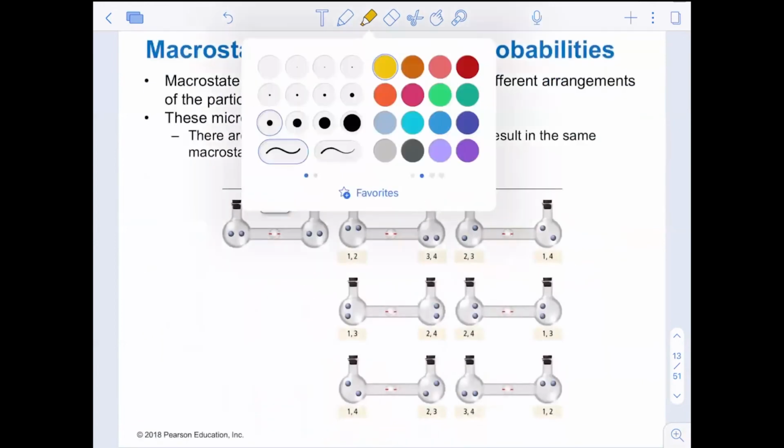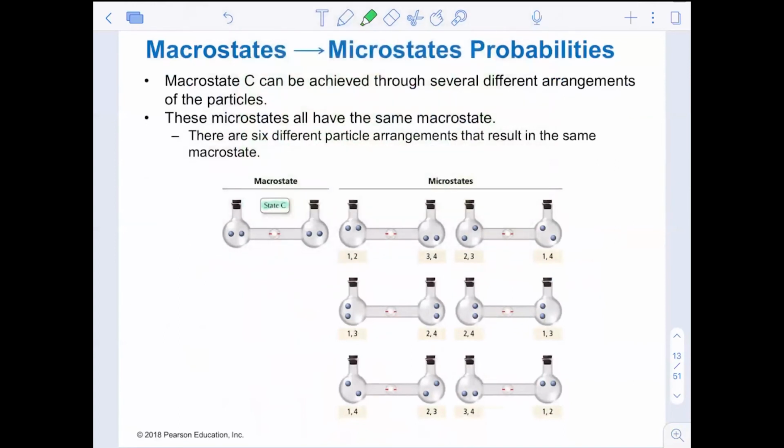Here's the big kicker with microstate C. The macrostate shows 2 molecules on either side, evenly distributed. But look at all of the options. Look at all of the microstates. Those 2 atoms can be on the top when the other ones are on the bottom. They could be on the left when the others are on the right. They could be diagonal and those can be diagonal. There's so many options now that the molecules have separated.